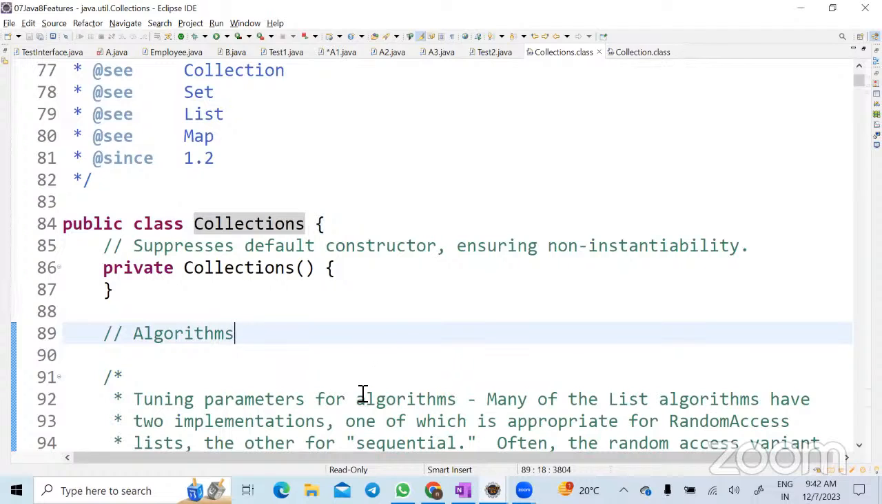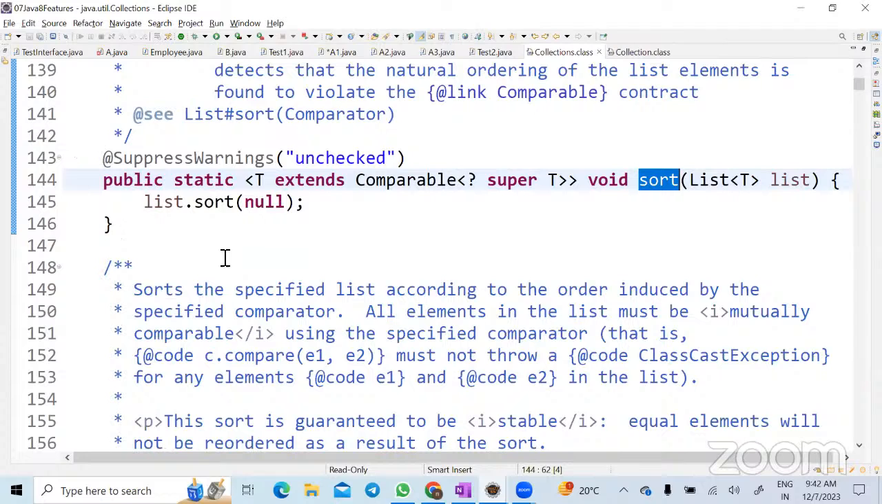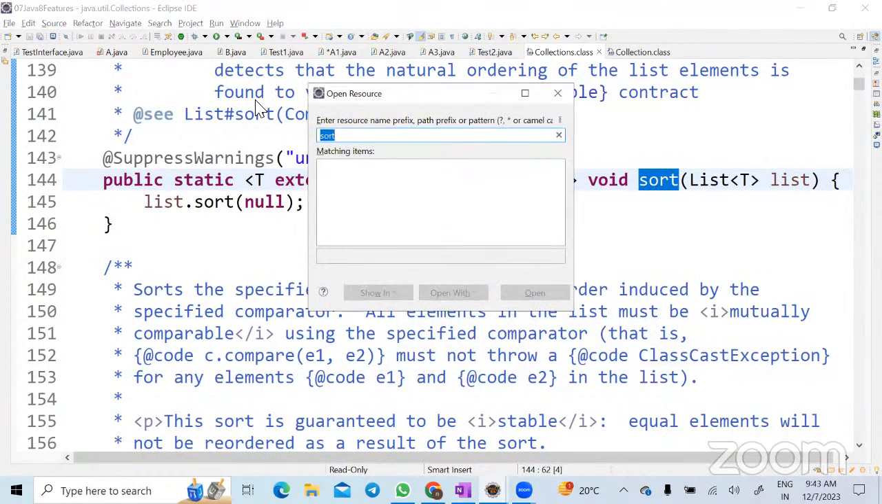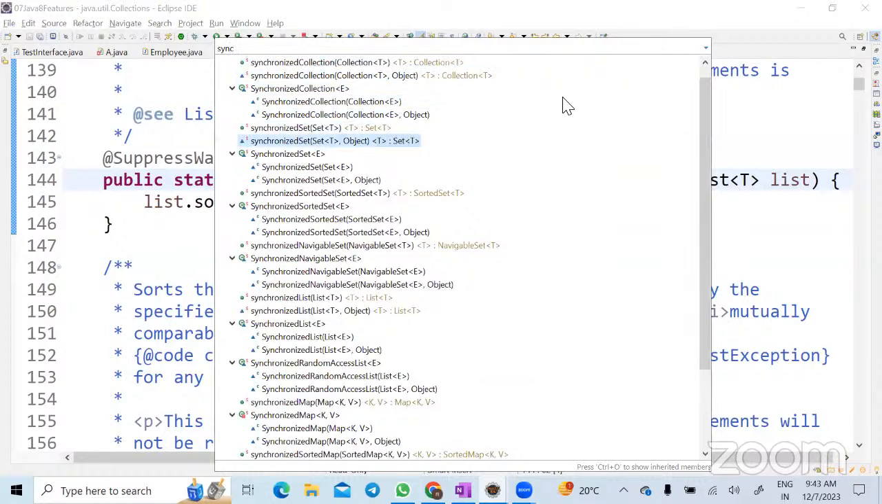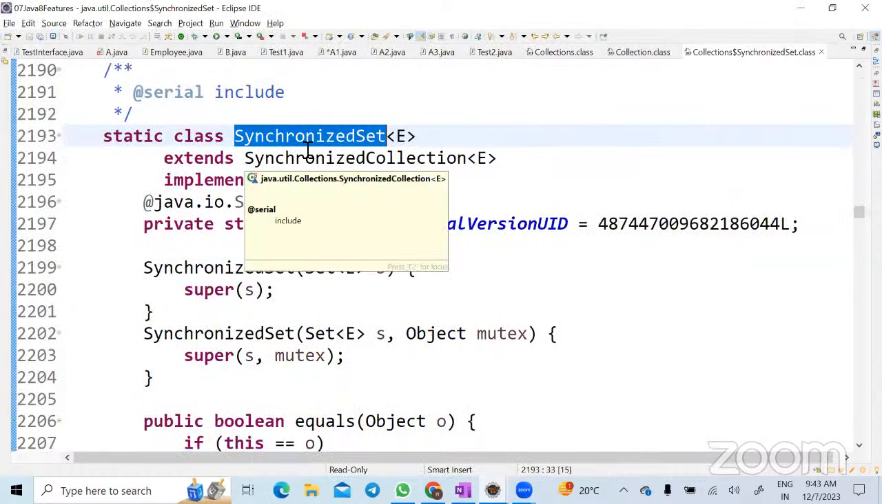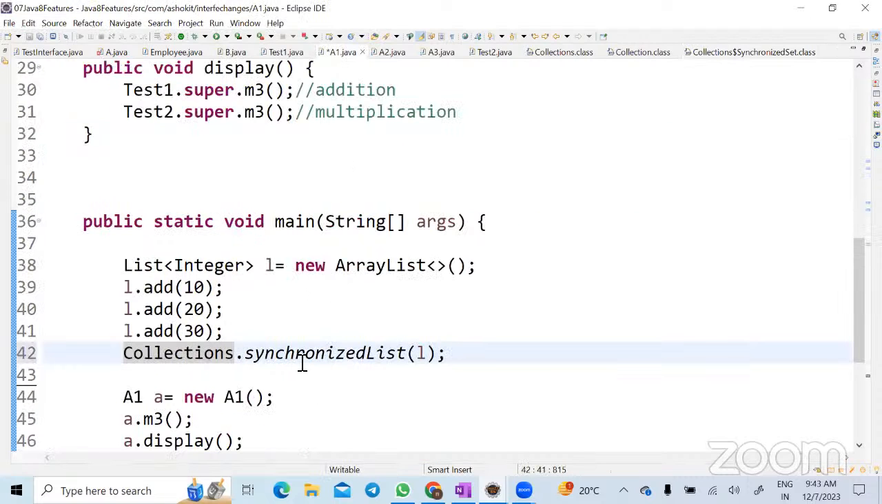No. Then what they have written, all those utilities, like converting the array to a list or sorting the data, you have a sort method, correct? See, Collections.sort. What is this sort? It's a static method. That means it's a utility method. You give the list, automatically it will sort the data and then give it back, right? Now, let's do synchronizedList. There is a method called synchronizedList. So what are all these methods doing? What does the synchronizedSet method do? It's a static method. Directly you can access it with the class name. This method will synchronize your set object, right? Similarly, we have synchronizedList.